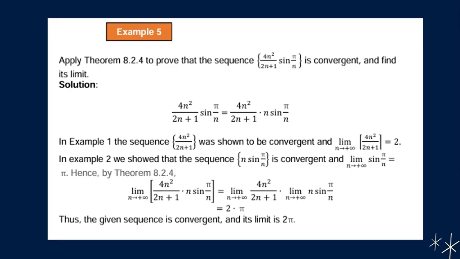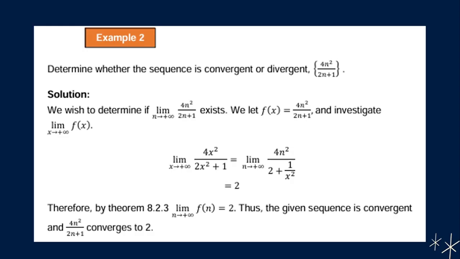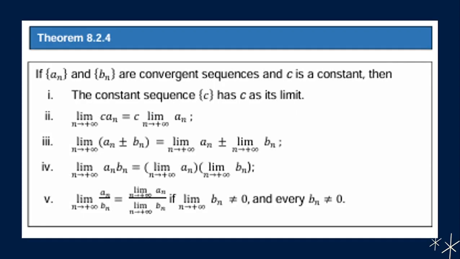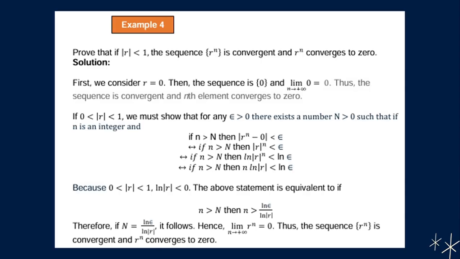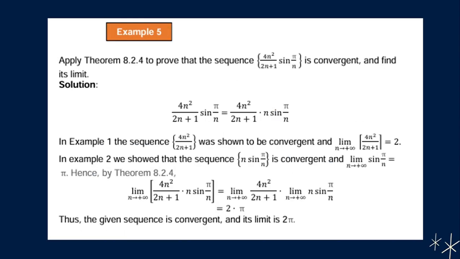So we'll go back to what theorem 8.2.4 is. So for this example, the solution is 4n squared all over 2n plus 1 times sine pi all over n is equal to 4n squared over 2n plus 1 times n sine pi all over n.